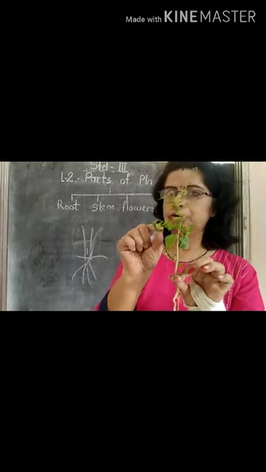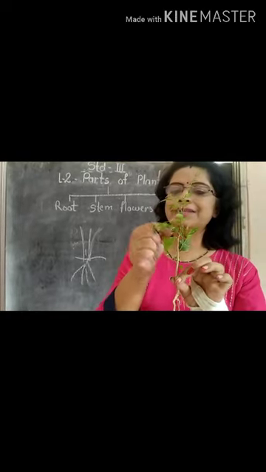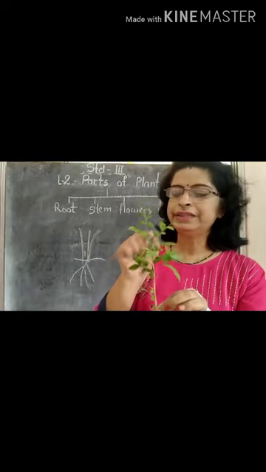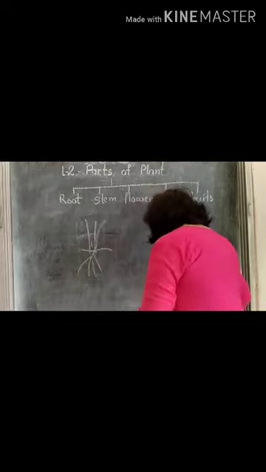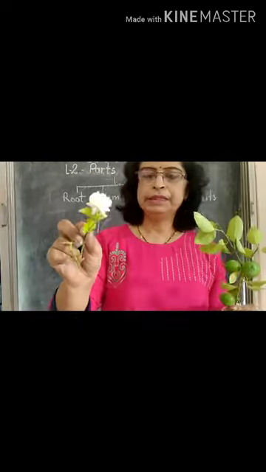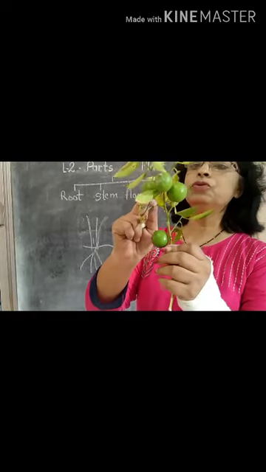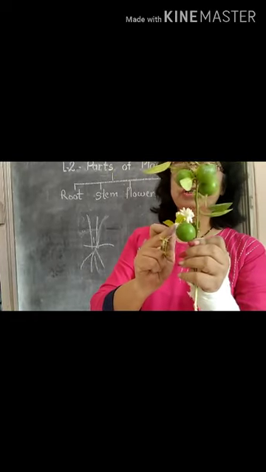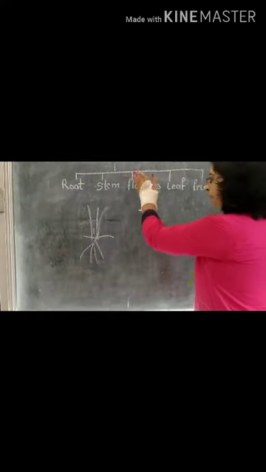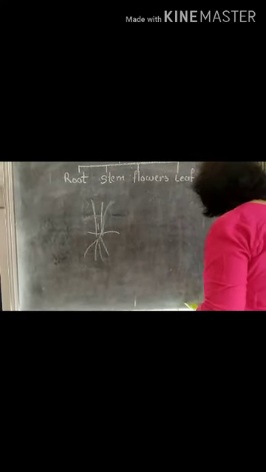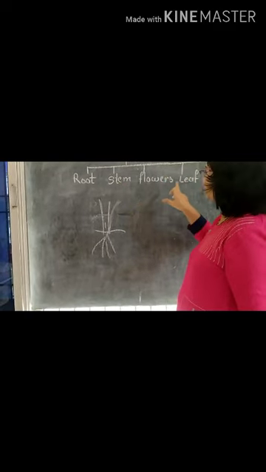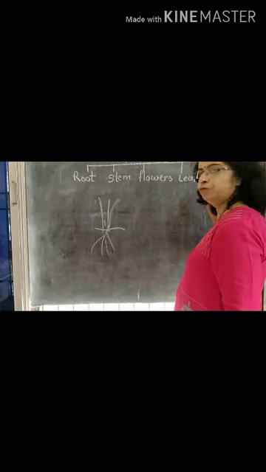Leaves are always found on the branches or the stem of the plant. Then on these branches you find flowers also. And then from flowers they produce the fruits. So these are the parts of the plant, which are roots, stem, flowers, leaf and fruit.